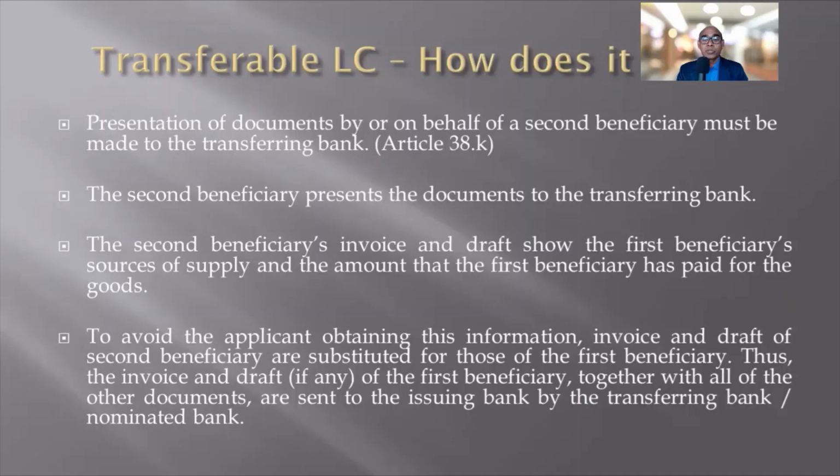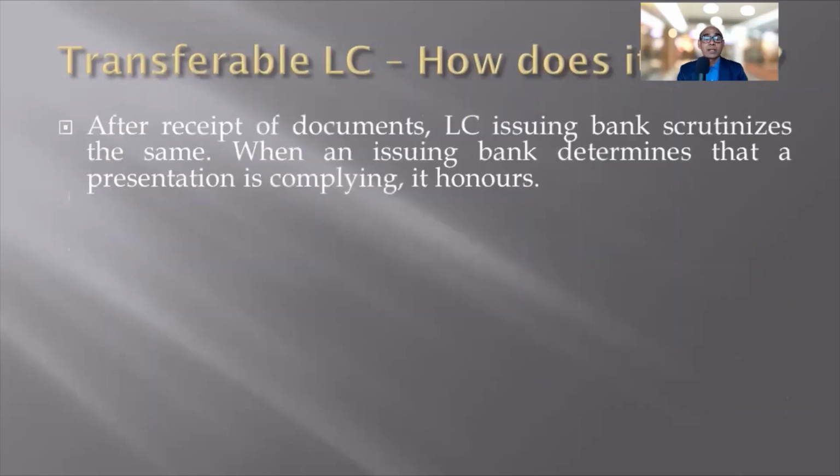Thus, the invoice and draft, if any, of the first beneficiary together with all of the other documents are sent to the issuing bank by the transferring bank, the nominated bank. So these two documents of the second beneficiary, that is draft and invoice, need to be substituted by the draft and invoice of the first beneficiary. So after substitution, when the first beneficiary submits his draft and invoice to the transferring bank, it will change the documents. It will replace the second beneficiary's invoice and draft with the first beneficiary's invoice and draft, and they will submit the documents to the LC issuing bank.